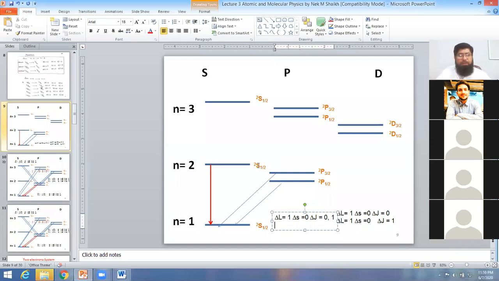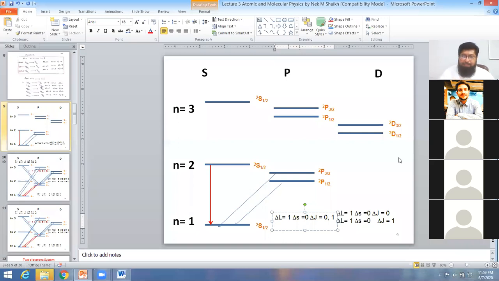Means from the same orbital, the de-excitation is not possible. The possible way is only when this atom collides with another atom and transfers its energy to the other atom. But in this transfer you will not receive a photon, and this transition is known as a radiation-less transition. Is it okay? Yes, sir.